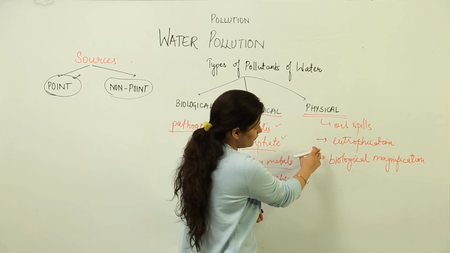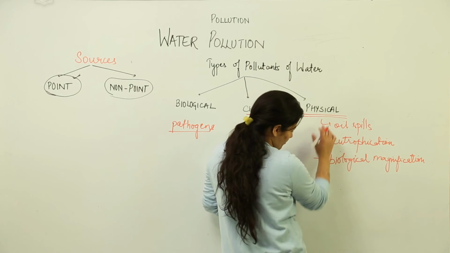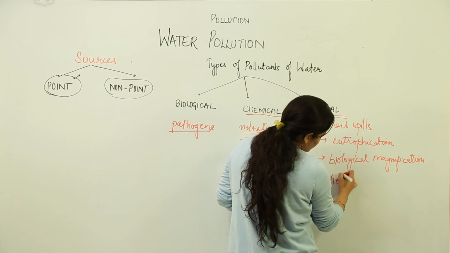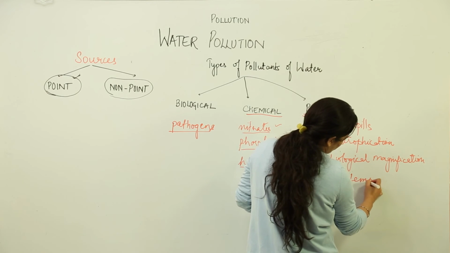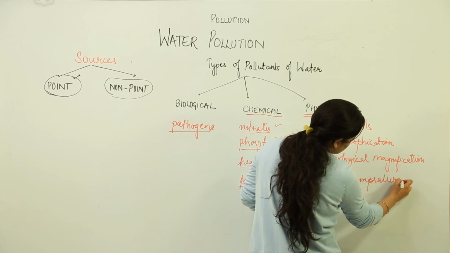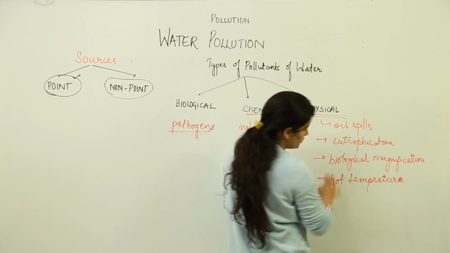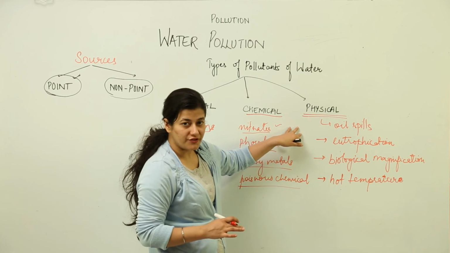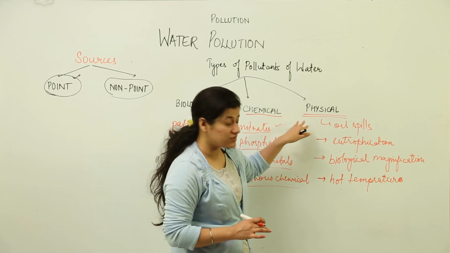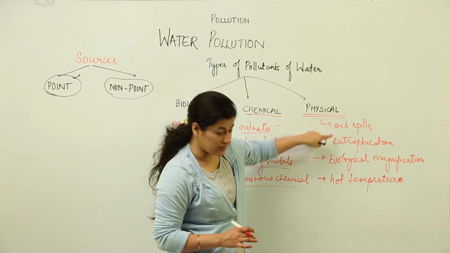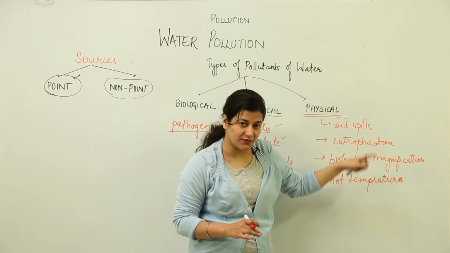These are results of physical pollutants, and the main one is hot temperature. Supposedly some heated pollutant is being added to the water, it would lead to physical pollution. It would act as a physical pollutant. So the main ones are oil spills and hot temperature. These are the physical pollutants.